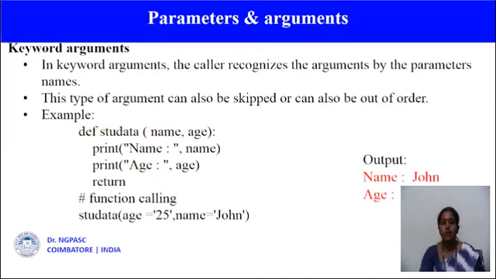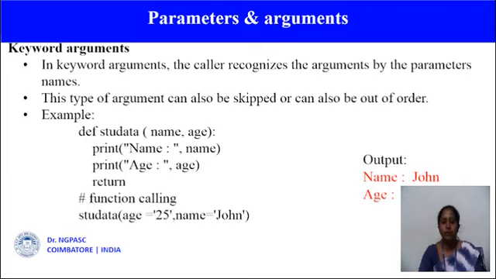The next is keyword arguments. So in keyword arguments, the caller recognizes the arguments by the parameter names. So you can also send arguments with the key value syntax. So this type of argument can also be skipped or can also be out of order.